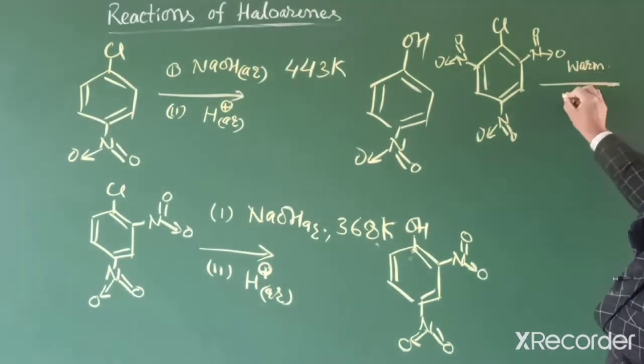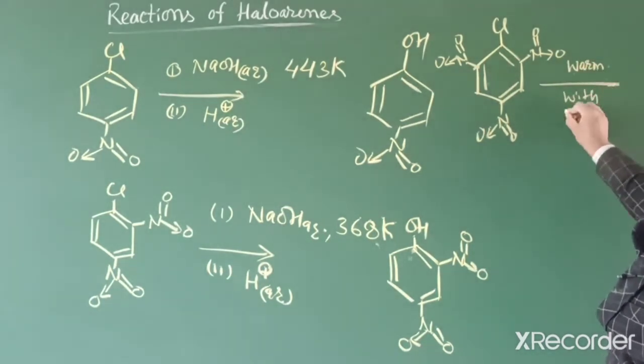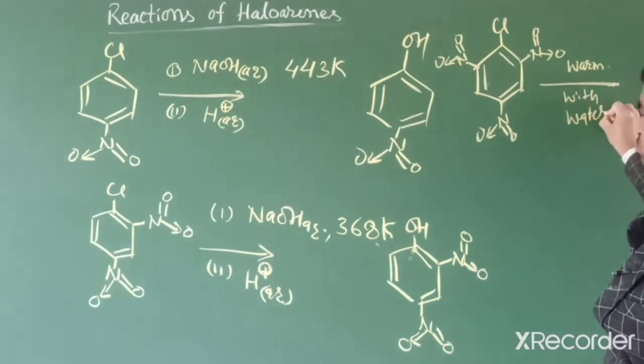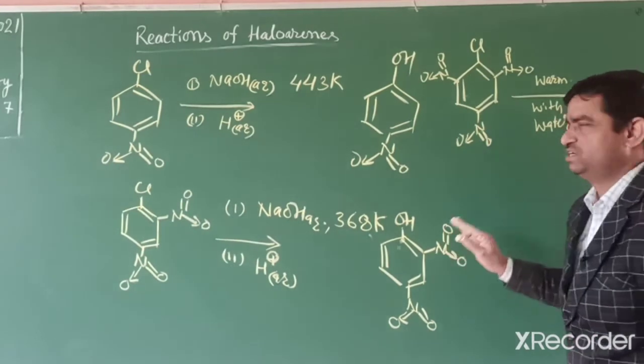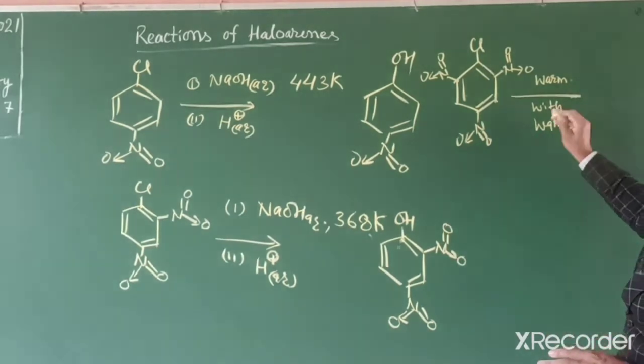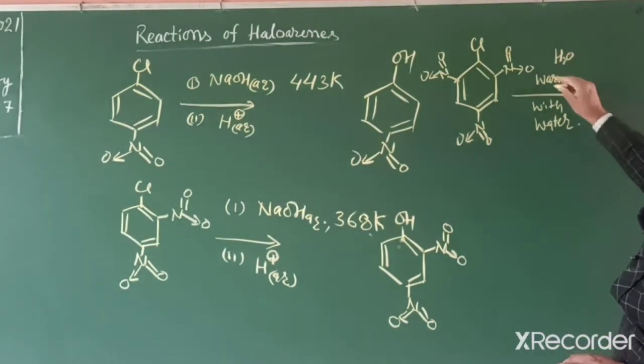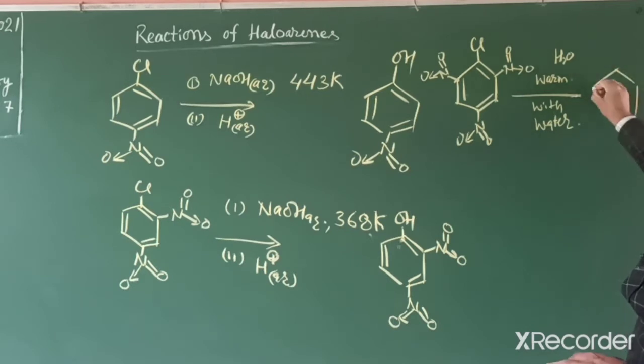2,4,6-trinitrochlorobenzene needs only warm water. No need for sodium hydroxide, and no need for any special temperature. Slightly warm with water, and we get this type of compound.